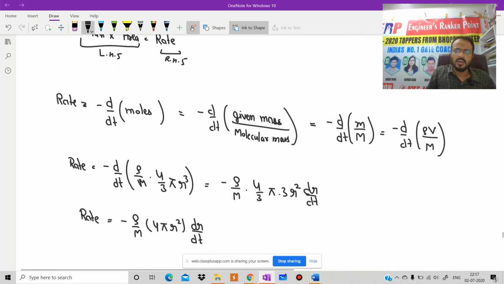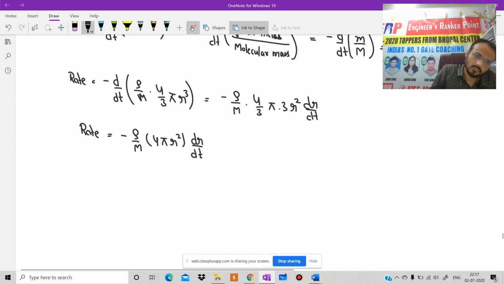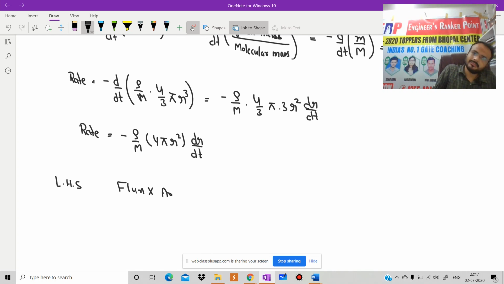Now we will think about the left hand side, that is flux into area. From the basic fundamental equation of mass transfer, what we know is that flux is equal to mass transfer coefficient into driving force. This is the basic equation.